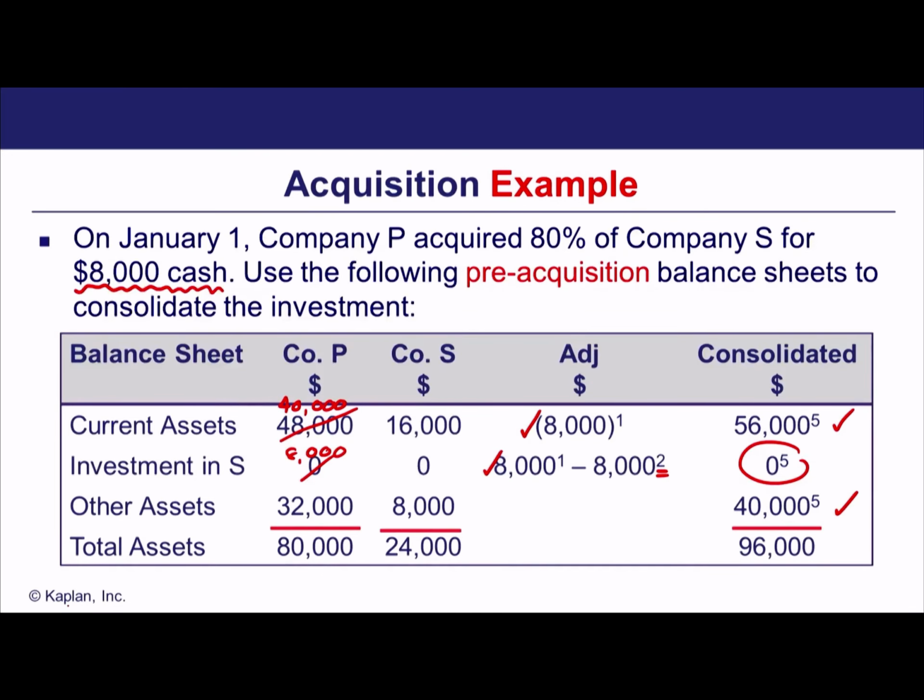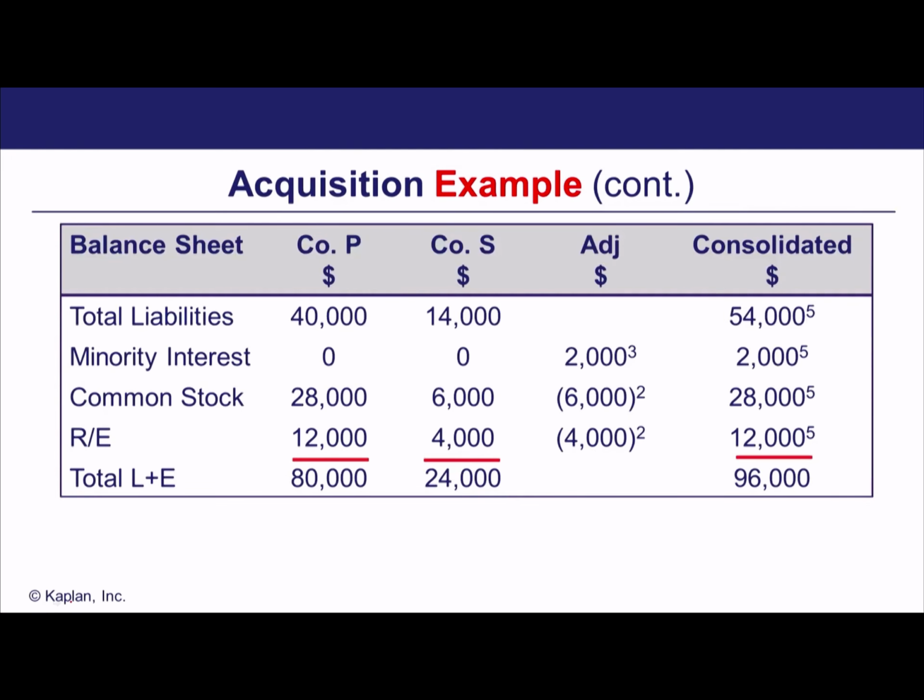Okay, what else do we need to look at? Well, we need to look at the bottom of the balance sheet, essentially our liabilities and our stockholders' equity. So for the total liabilities, we're just going to add them together for both companies, taking 100%. So 40,000 and 14,000, giving 54,000 as our consolidated liabilities under acquisition accounting.